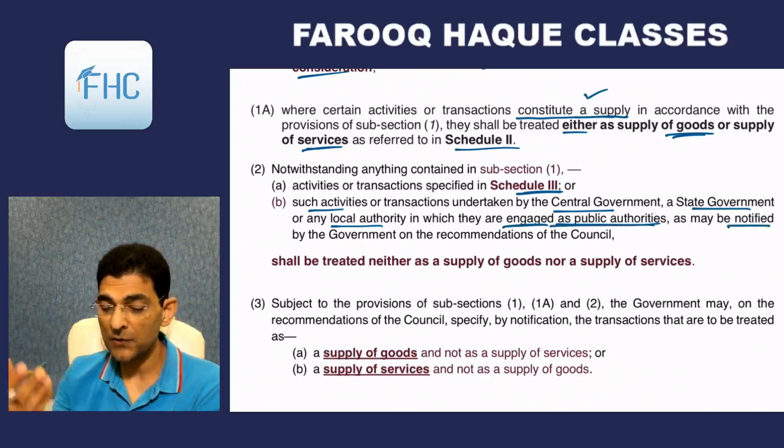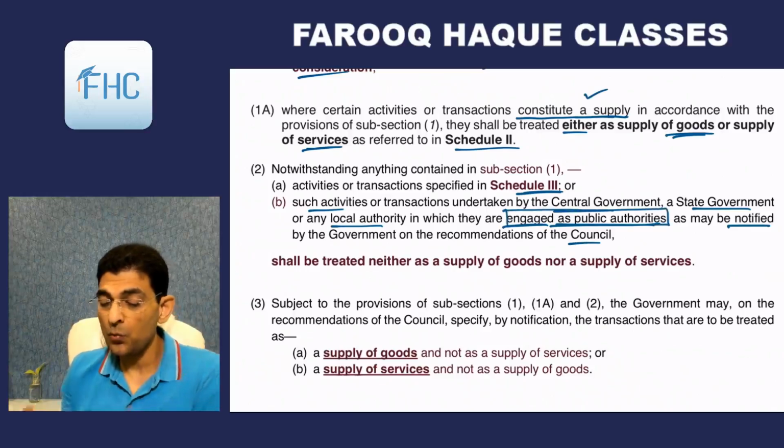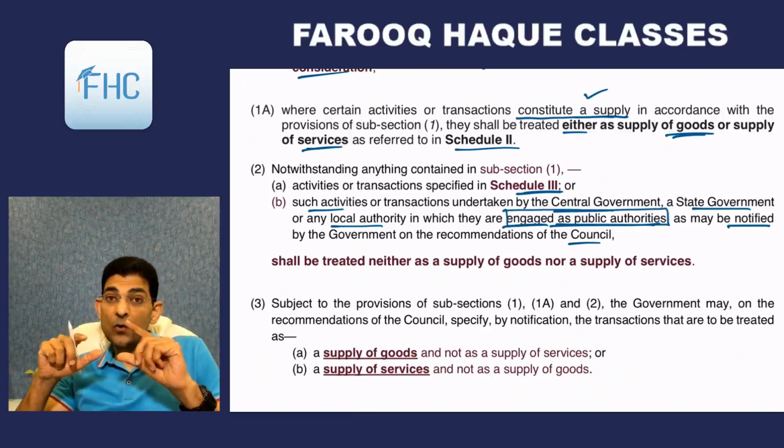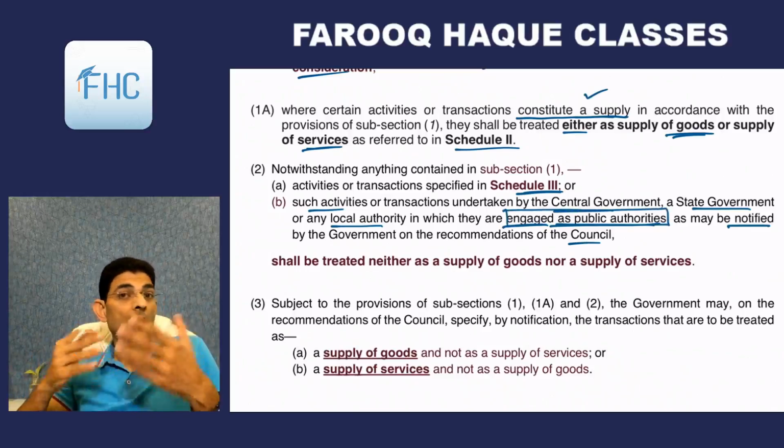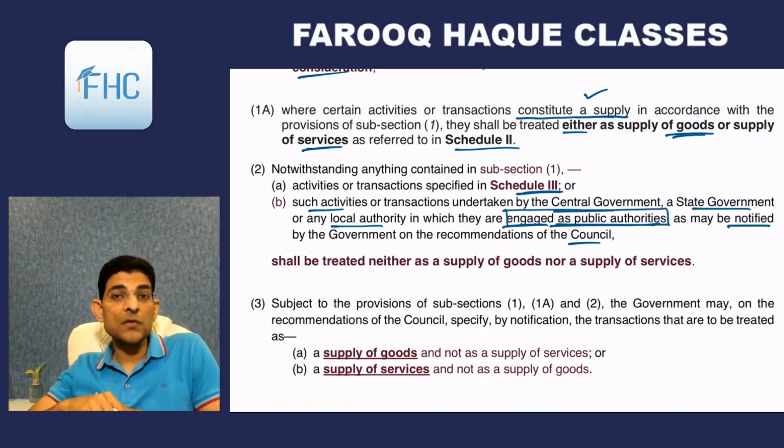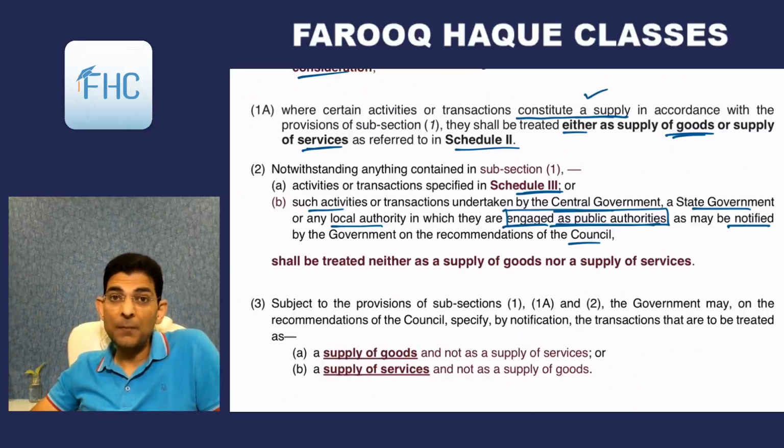These will also be notified by the government on recommendation of the council. But these transactions which are notified by the government, which have the characteristic of public authorities, means which are within the functions and roles and responsibilities of the government. The government is basically a public body now. They have to do a lot of things in public for the purpose of protection of public and a lot of things.